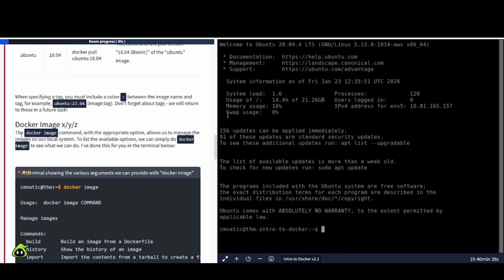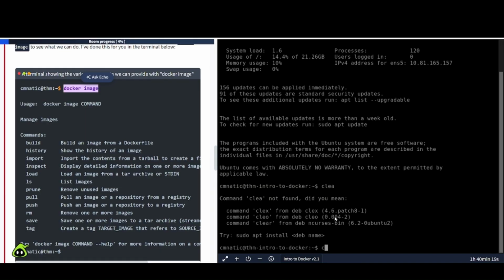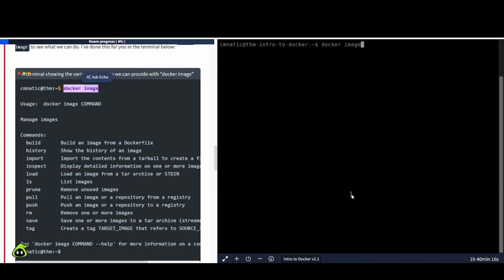Docker image xyz. The docker image command with the appropriate option allows us to manage the images on our local system. To list the available options, you can simply run docker image to see what we can do. I've done this for you in the terminal below. So if we were to do that here, let me see if this works, if I can spell correctly. All right, let's paste that in and see.